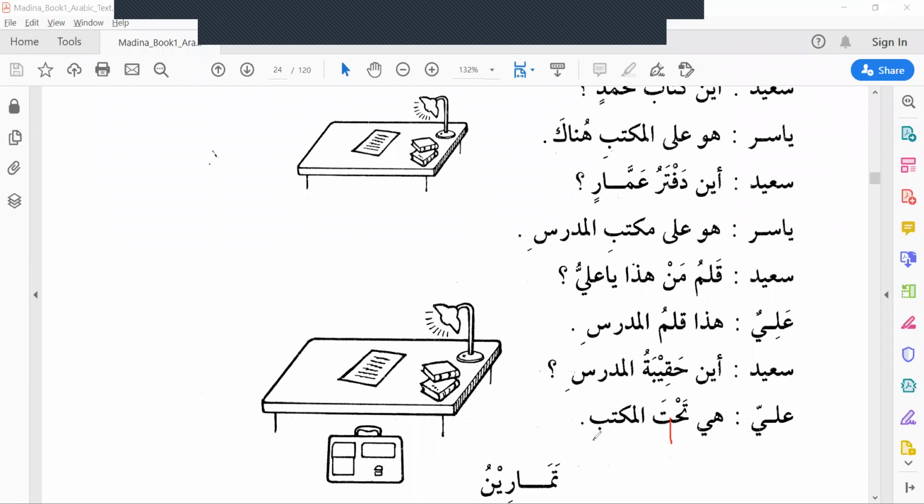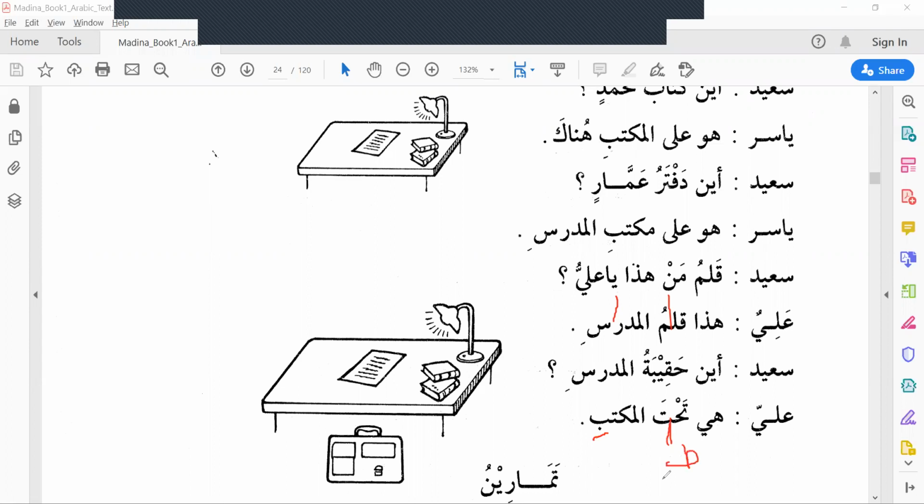What is the rule of mudafun ilayhi? We have to give kasra. If alif lam, then single kasra. If it doesn't have alif lam, then double kasra. Same rule of possession. Qalamu is mudafun, al-mudarrisi is mudafun ilayhi. But here we will say tahta is darf.